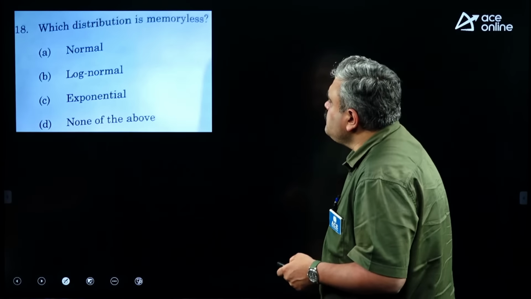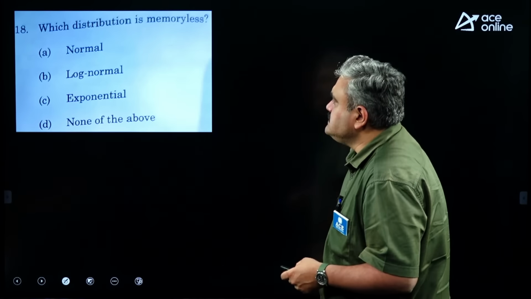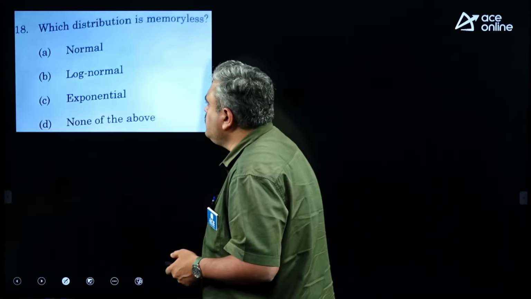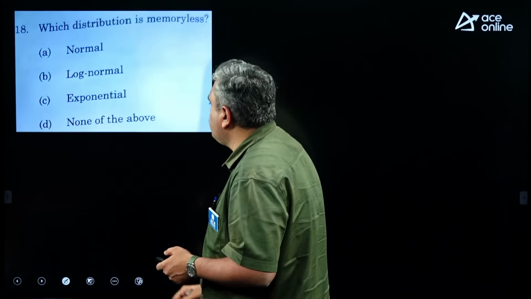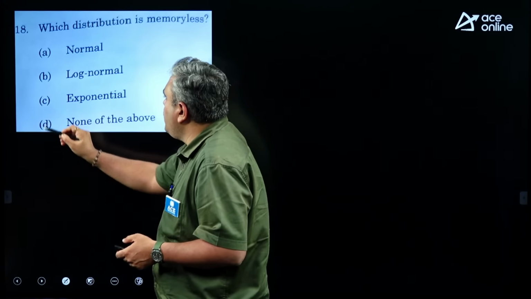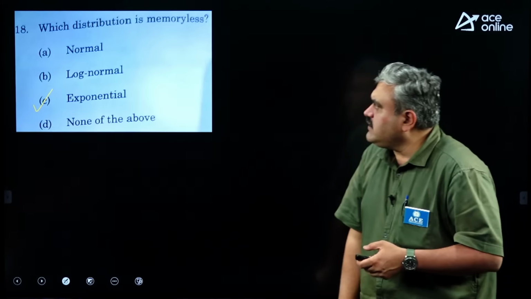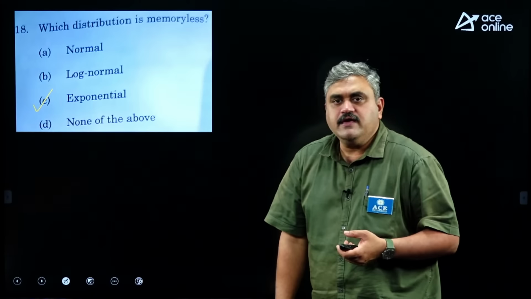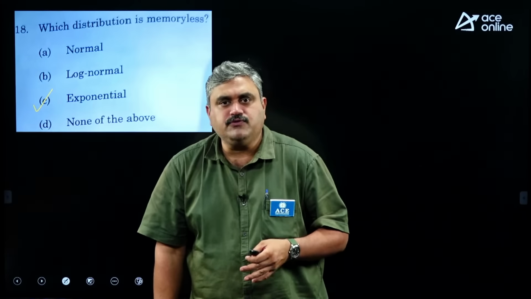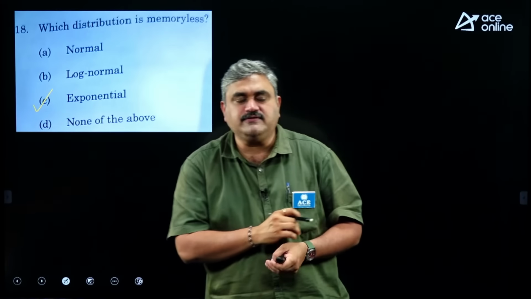Next, which distribution is a memoryless distribution? Normal or Gaussian, log normal, exponential, none of the above. So, what do you mean by a memoryless distribution? That means whatever the output that is going to come is depending on the present values only. It is not depending on the past instance.